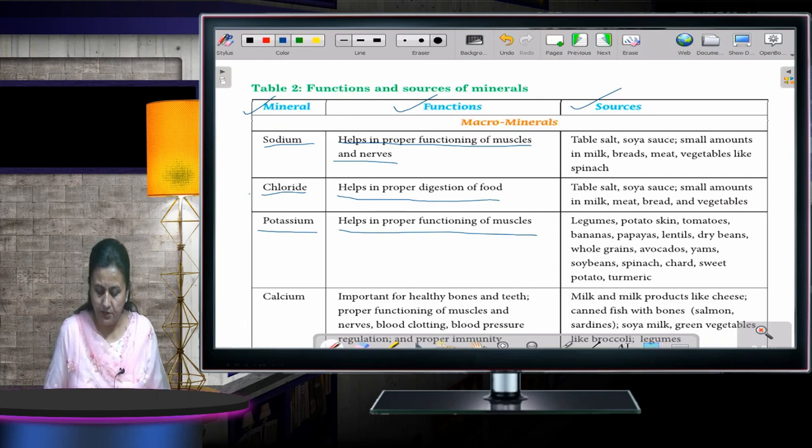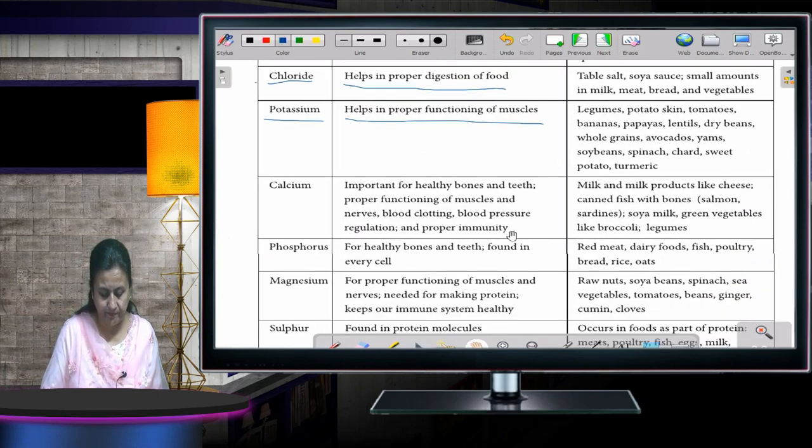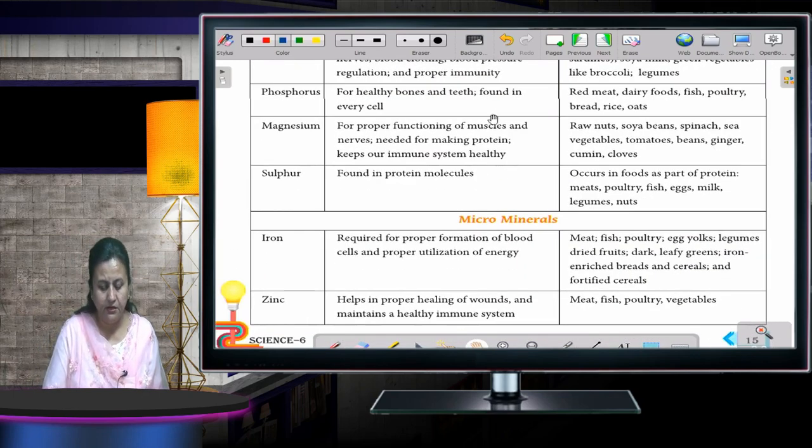Okay. Now, in the upper table it's all macro minerals and in the lower table it's micro minerals which are required. Okay. Now moving to the next one.